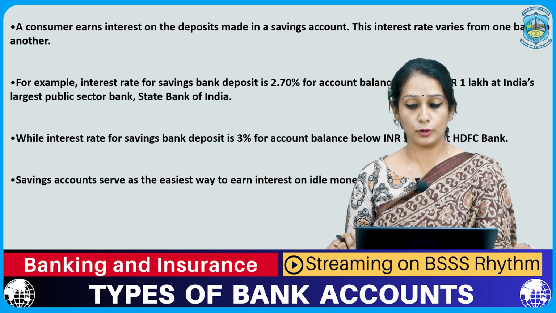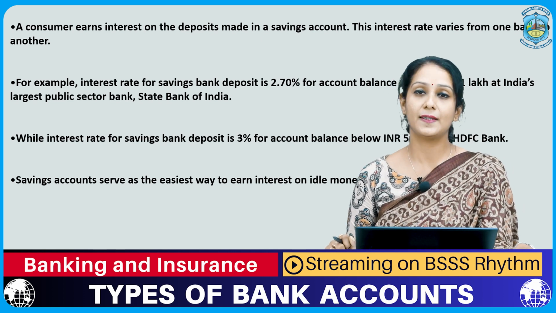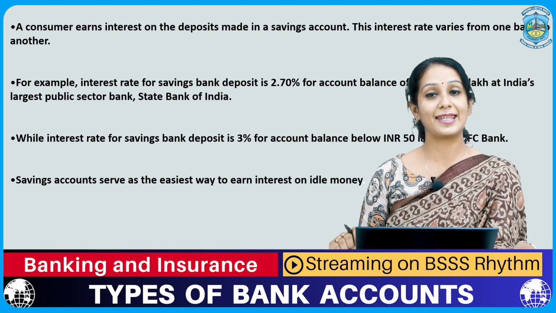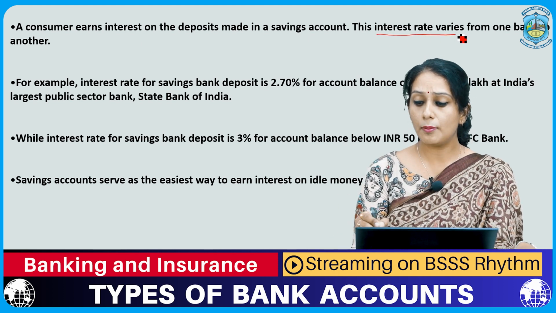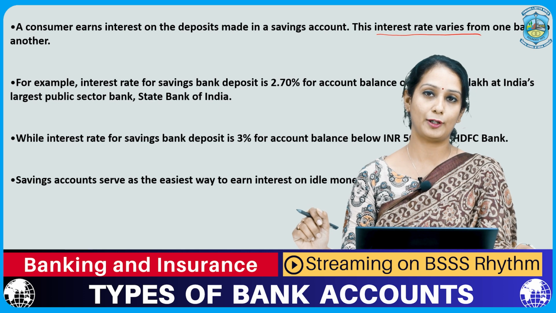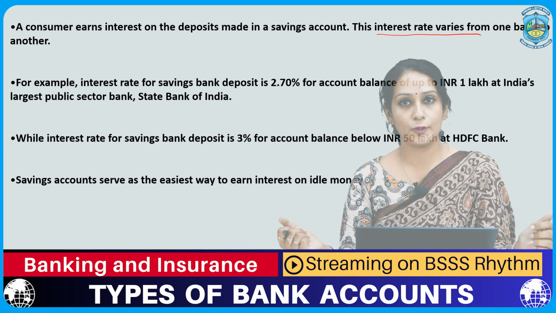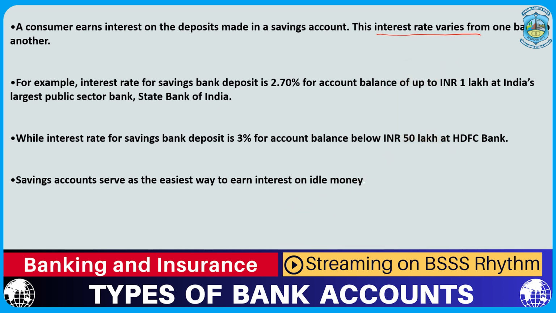Now, as I've already told you, interest income is earned from the money which is kept in the bank. The interest amount definitely varies from one bank to another. I have a few examples with me. If I talk about State Bank of India, which is considered to be one of the largest public sector banks in India, up to INR 1 lakh, you will be getting 2.70% as the rate of interest.